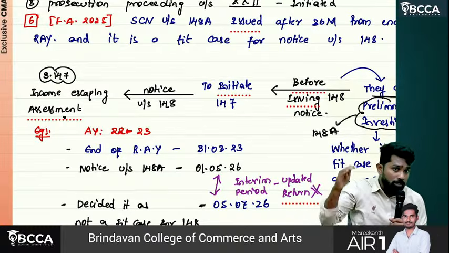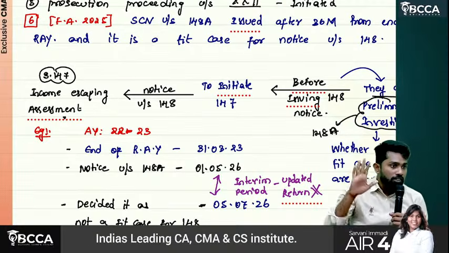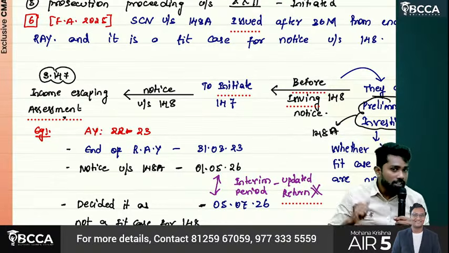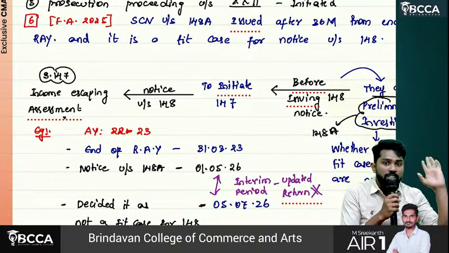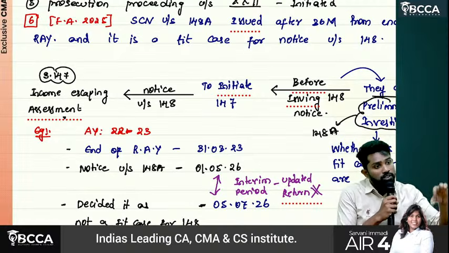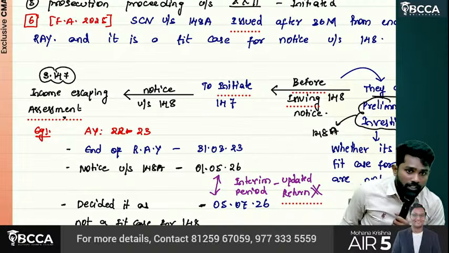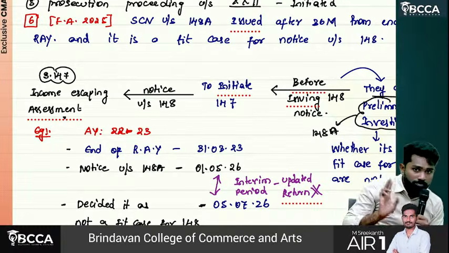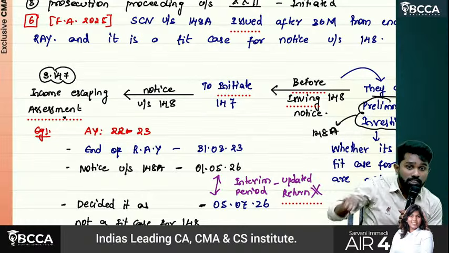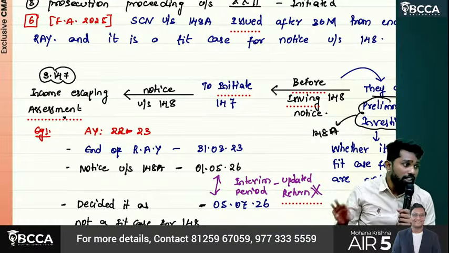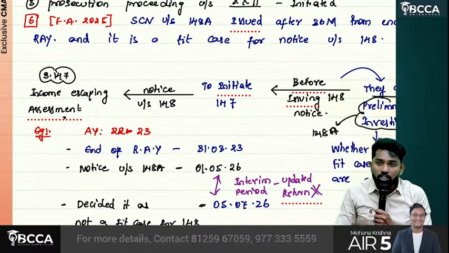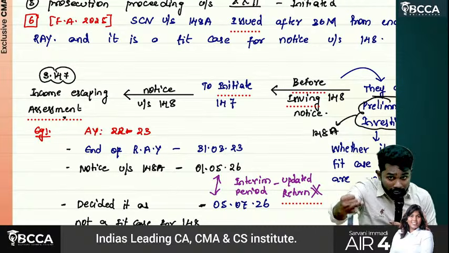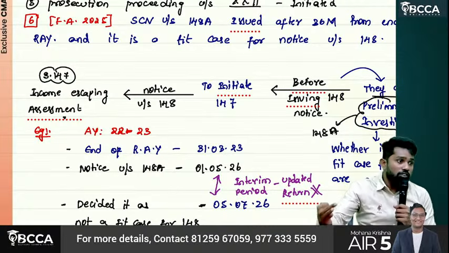Sir, I already said in the beginning of the class, there are several assessments. First, there is self-assessment. When will we do self-assessment? At the time of filing return. Then there is something called summary assessment. Who will do it? The system itself will do summary assessment. If there are any deviations, they'll give notice under 143 subsection 1. Then 143 subsection 3, which we call scrutiny assessment or regular assessment. How many done, sir, as of now? Self-assessment, summary assessment, scrutiny assessment under 143 subsection 3.